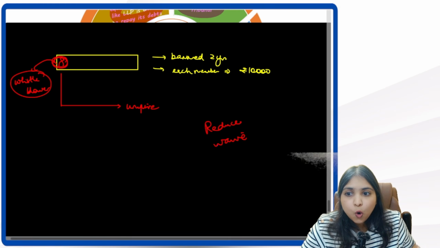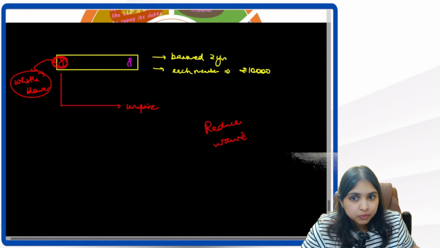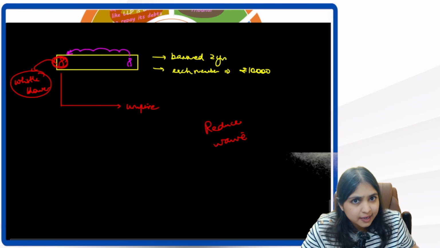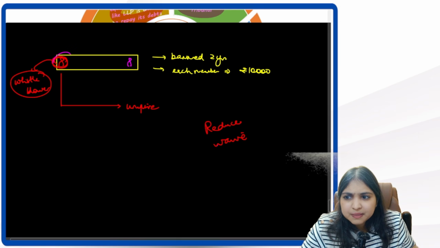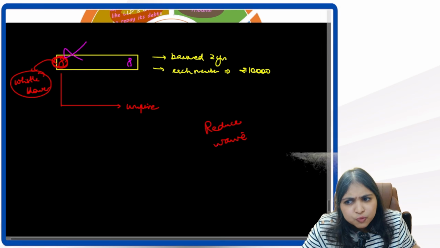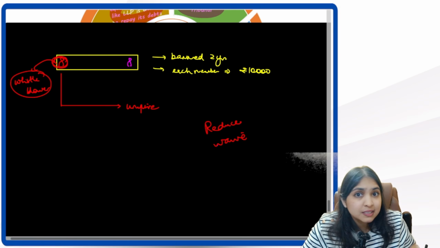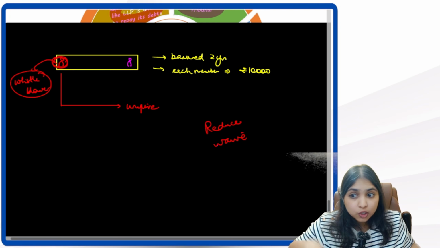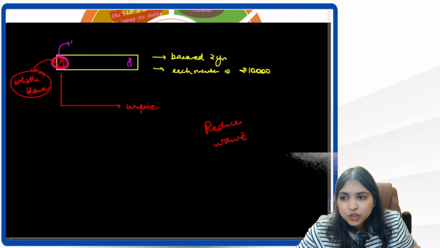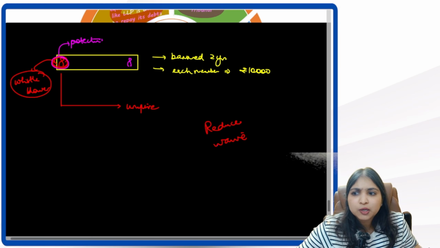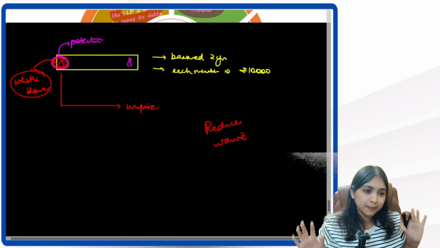Then listen, whoever is a captain of this team, don't you think this captain will now start taking action against Mr. Red? This captain will start saying that Mr. Red, you betrayed the team. So they might start thinking, let's remove Red from the team. They may dismiss him. They may harass him, asking why did you go and complain like this? So that is why the law clearly says that the whistleblower should get protection. What protection? He should not be dismissed. He should not be harassed. He should not be suspended. Just because he gave this information, for that reason, he should not be harassed.